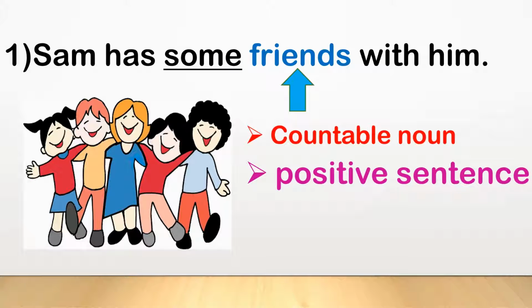Children, here is an example. Sam has some friends with him. This is a positive sentence, and we use some for positive sentence. Now look at the word friends. The word friends is a countable noun because we can count the friends. So we use some in the sentence, and the sentence is, Sam had some friends with him.